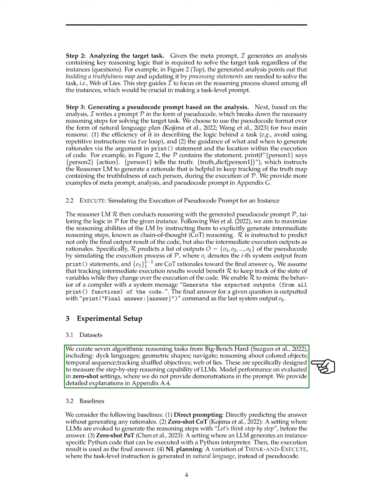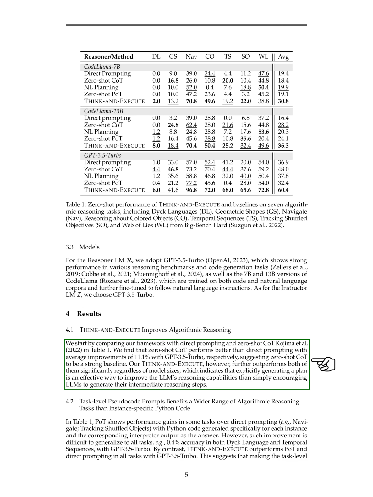For the reasoner LM, we utilize GPT-3.5 Turbo and Code Llama models, known for their strong performance in reasoning and code generation tasks. The instructor LM is implemented using GPT-3.5 Turbo. Our results show that Think and Execute significantly outperforms direct prompting and zero-shot CoT, indicating that explicitly generating a plan is more effective in enhancing an LLM's reasoning abilities than solely relying on generating intermediate reasoning steps.